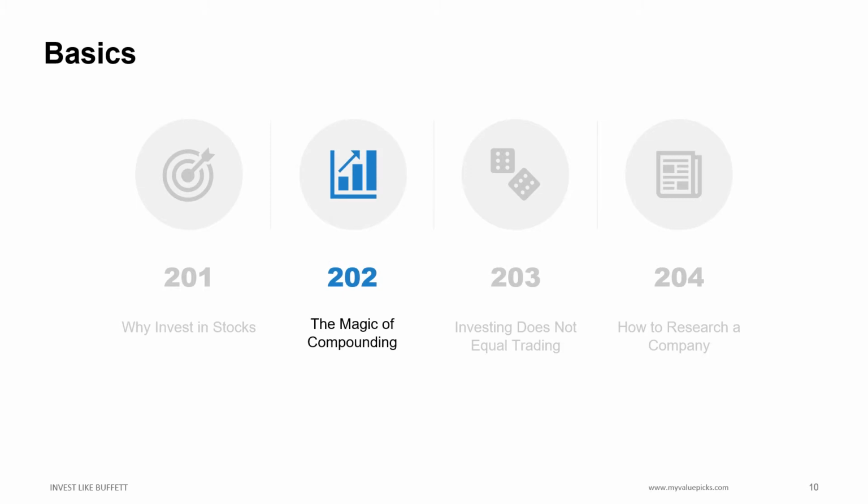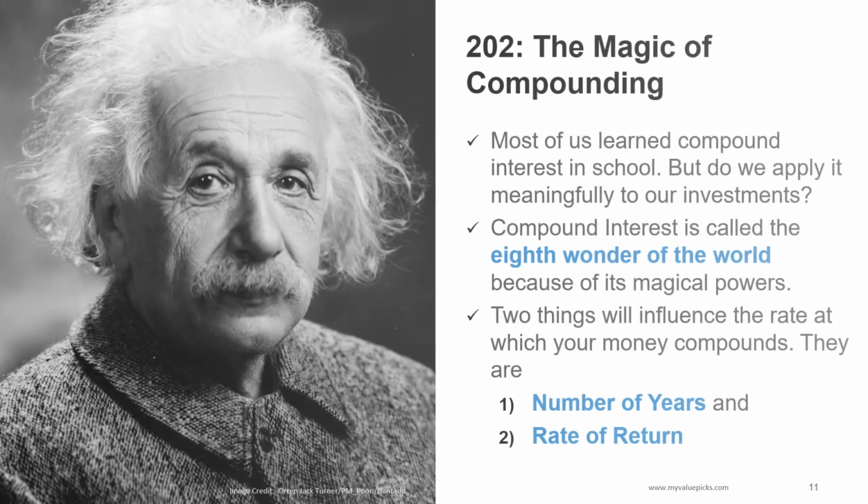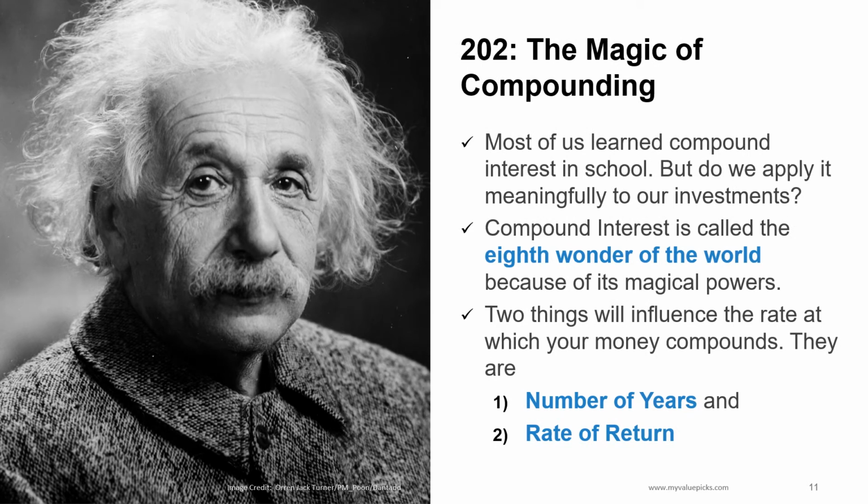Why is compound interest important to stock investing? Let's find out how to use compound interest to your advantage. Most of us learned compound interest in school. But do we apply it meaningfully to our investments? Compound interest is called the eighth wonder of the world, because of its magical powers. As Albert Einstein said, compound interest is the eighth wonder of the world. He who understands it, earns it; he who doesn't, pays it.